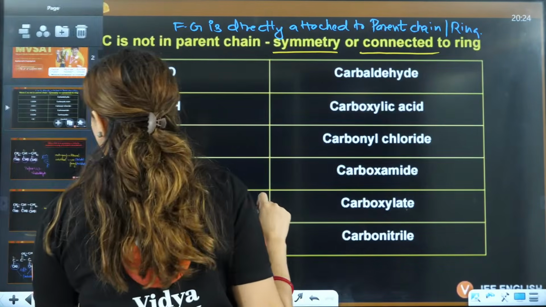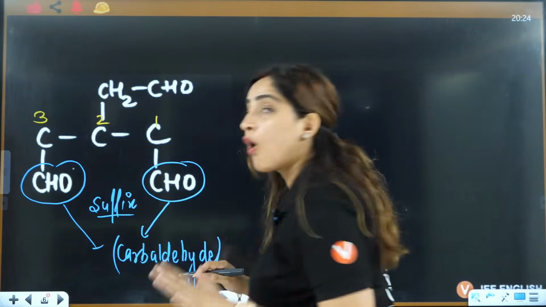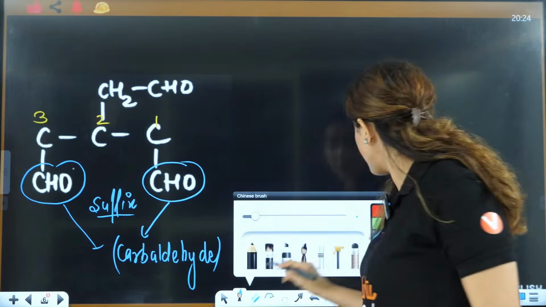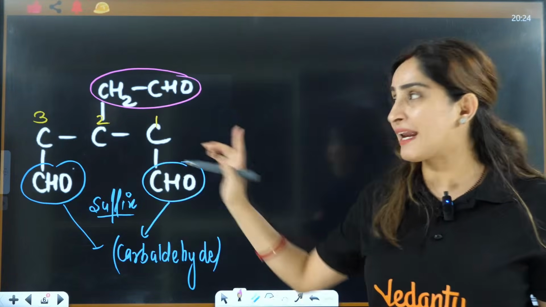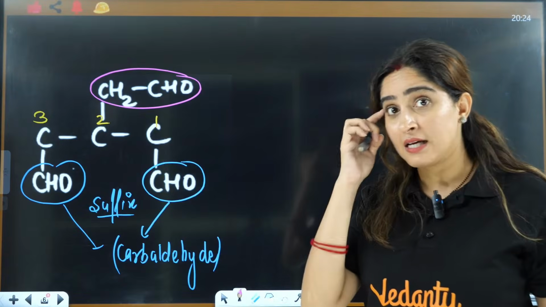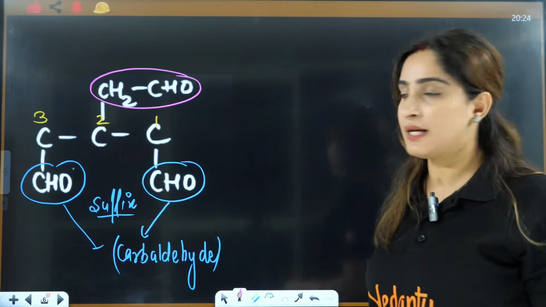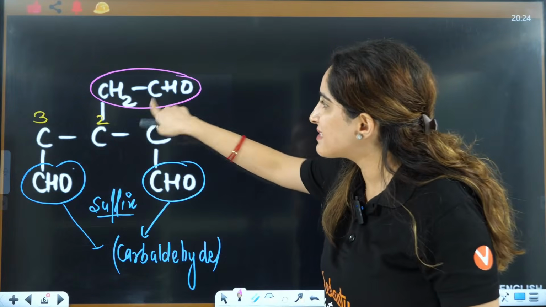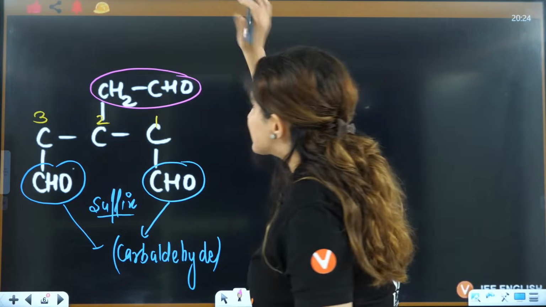If the functional group is not directly attached to the parent chain or the ring, then you will not use carbaldehyde. That means for this one, it is not directly connected to the parent chain, right? See this, very interesting. It is not directly connected to the parent chain. It is connected by CH2CHO. Now here what you will use, this substituent